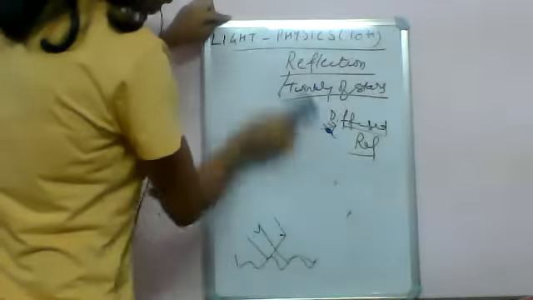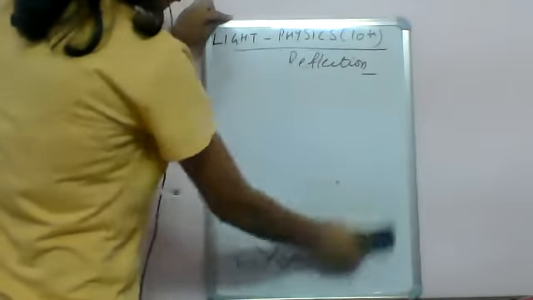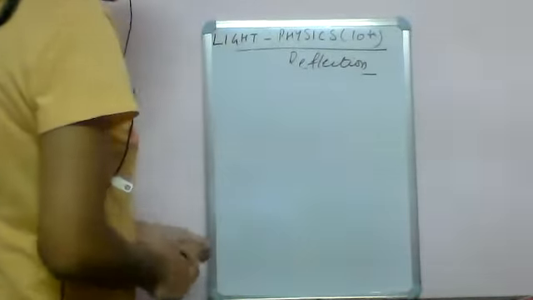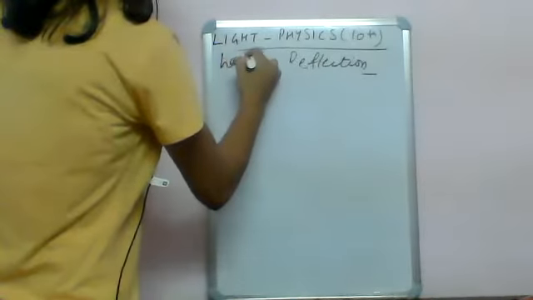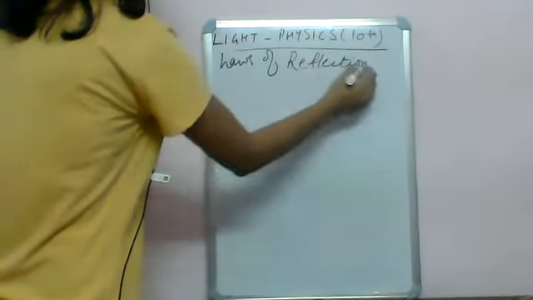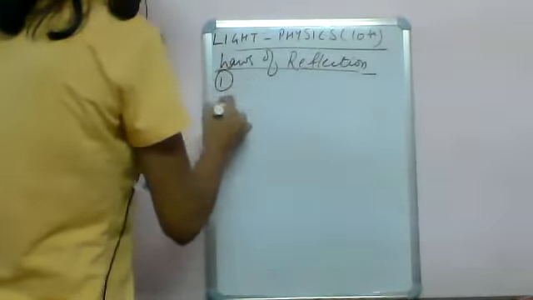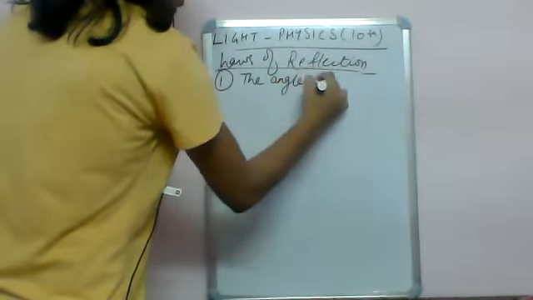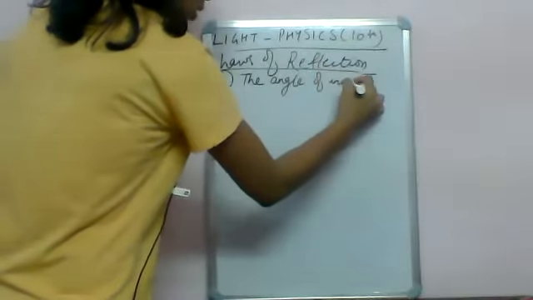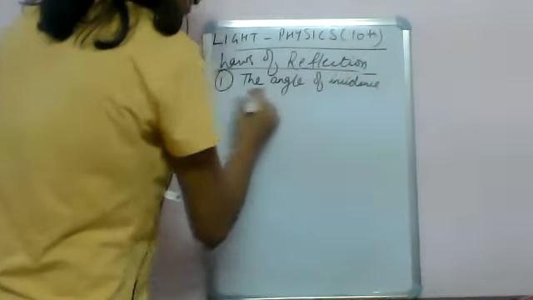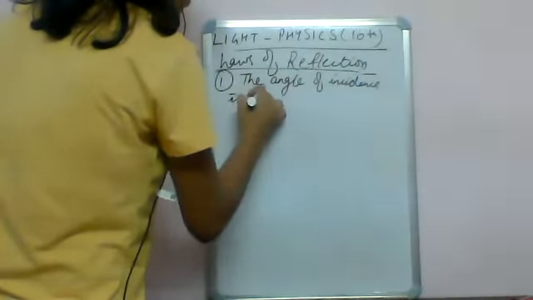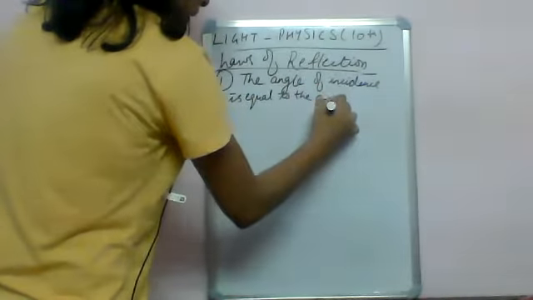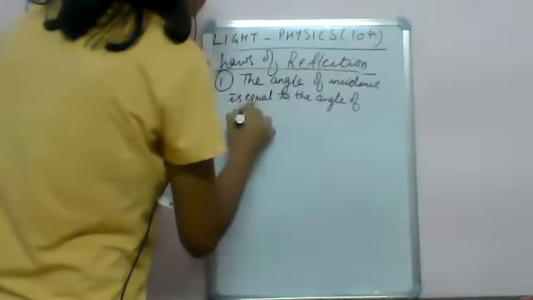There are two basic laws of reflection. The first law is that the angle of incidence is equal to the angle of reflection.